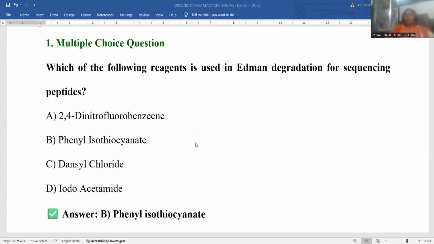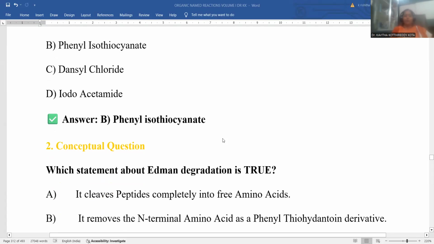So there is a benzene ring, nitrogen, a double bond connected with carbon, and a double bond connected with sulfur. That is the chemical composition of phenyl isothiocyanate. Thio indicates sulfur, and here the cyanate moiety is also located. This is the reagent suitable for the Edman degradation process.